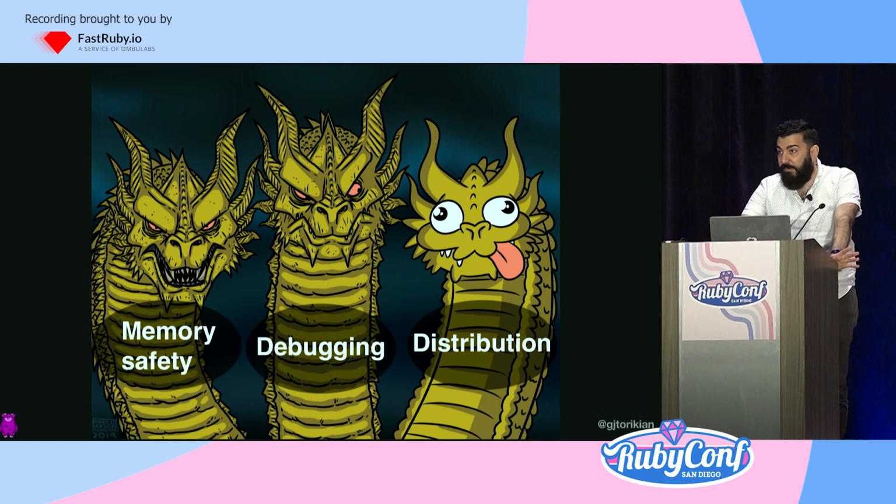So if you've ever lightly dabbled in Ruby C extensions, you're maybe familiar with the first two dragons, right? You're working in C, you're trying to concatenate a string, you're trying to expand an array, all of these things deal with memory management. And a lot of the tooling for C is written from the era that C came from. It's all very 70s, command line heavy, and the tooling still behaves as if we're in that era. So while these first two dragons are specifically C issues, language issues, it's the last one that I think is often ignored in a lot of tutorials, and to me, it's the most irritating one.